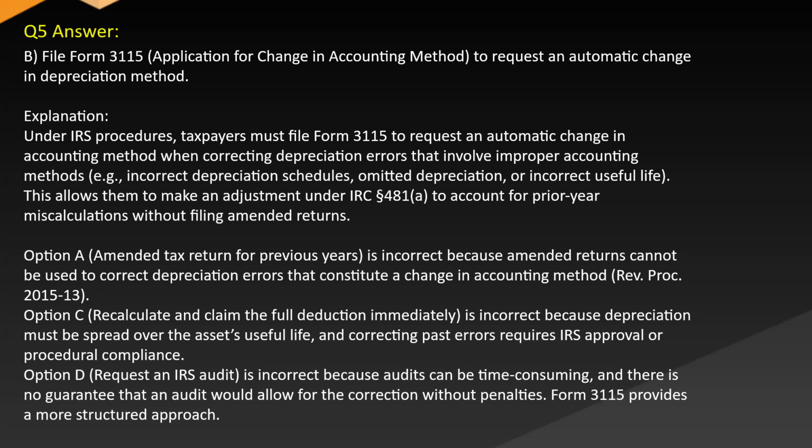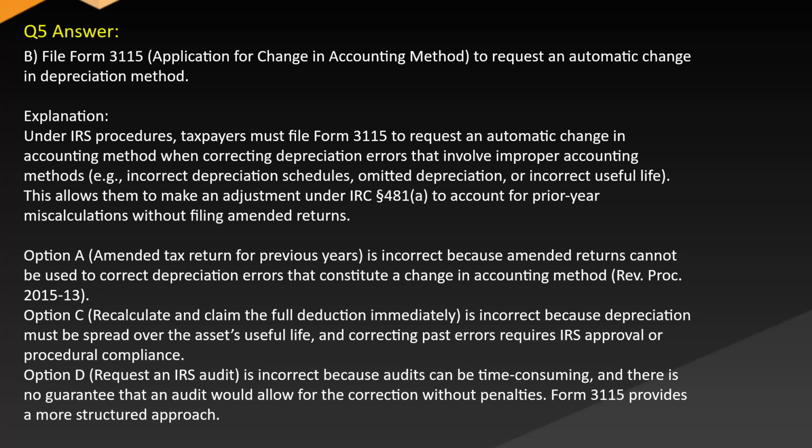Option A, amended tax return for previous years, is incorrect because amended returns cannot be used to correct depreciation errors that constitute a change in accounting method (IRS Rev. Proc. 2015-13). Option C, recalculate and claim the full deduction immediately, is incorrect because depreciation must be spread over the asset's useful life and correcting past errors requires IRS approval or procedural compliance.